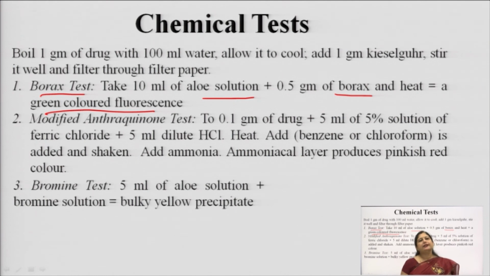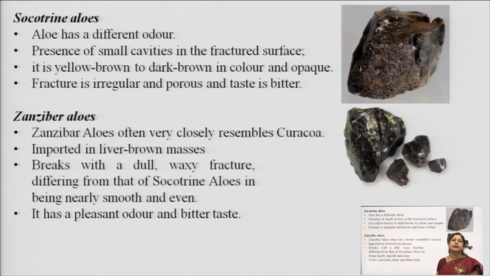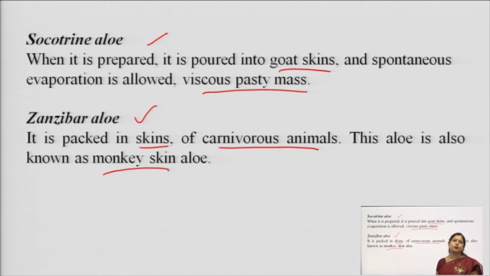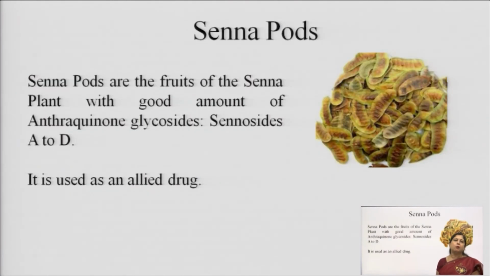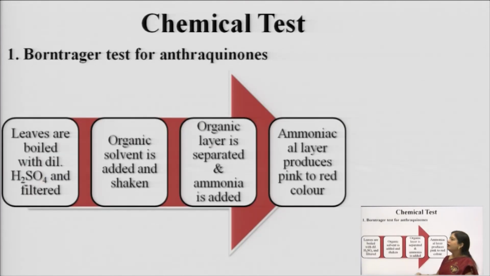Then after that, the second test, which is very important, also known as the modified anthraquinone test. Okay, in Senna we had seen the basically Bornträger test. I will just show you that slide. We had seen the Bornträger test in Senna, where we directly treated it with sulfuric acid, extracted in organic solvent, and to that organic solvent we added ammonia.